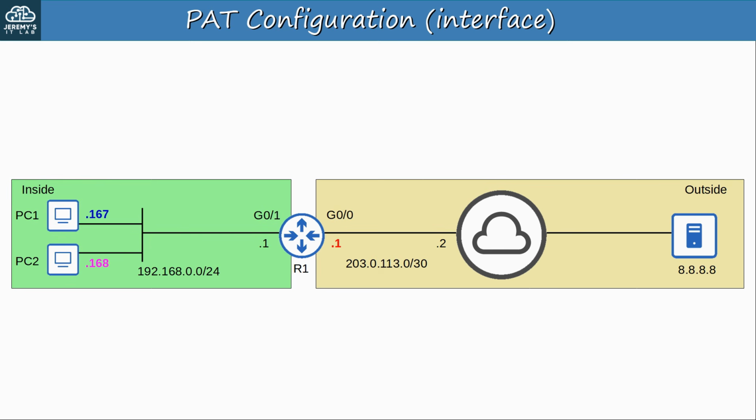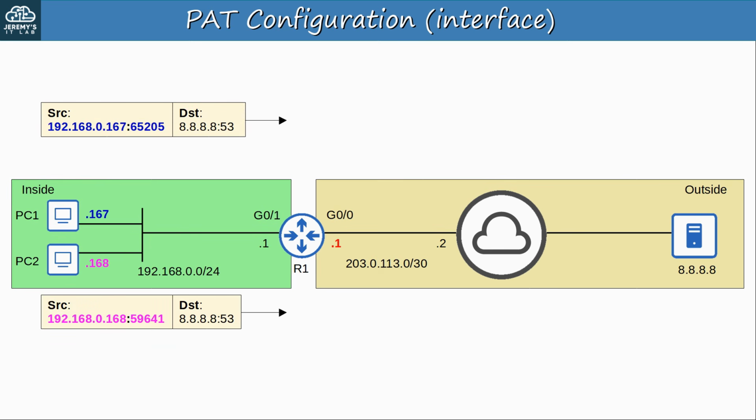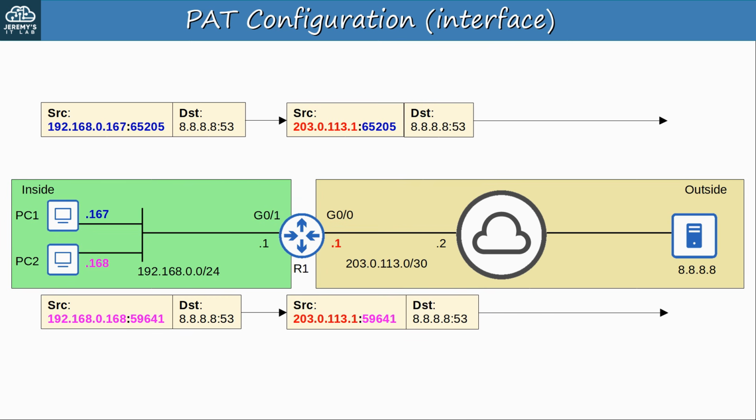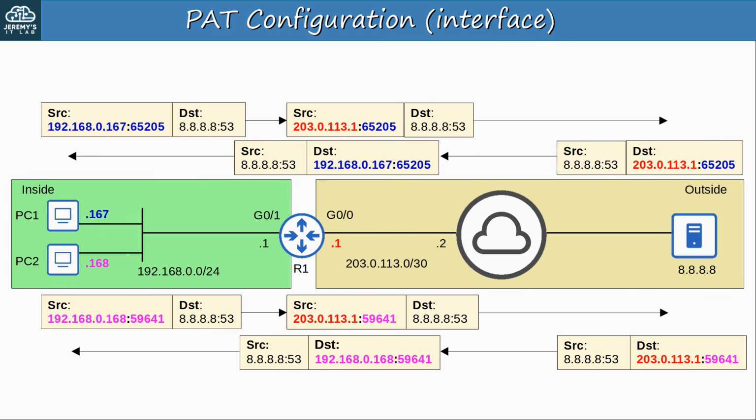Let me demonstrate that. PC1 and PC2 both send DNS requests to 8.8.8.8. Notice that they both select a different random source port, 65205 for PC1 and 59641 for PC2. R1 translates the source IP address of both packets, changing them to the IP of R1's G0/0 interface, 203.0.113.1. Because both source port numbers are already different, there is no need to translate the port numbers. The server sends the replies, and R1 translates them back and sends them to their correct destinations.